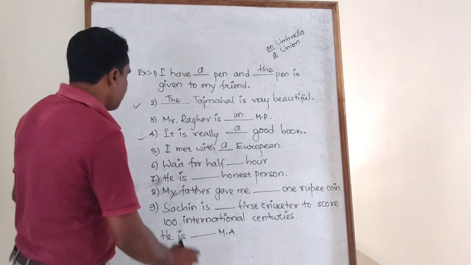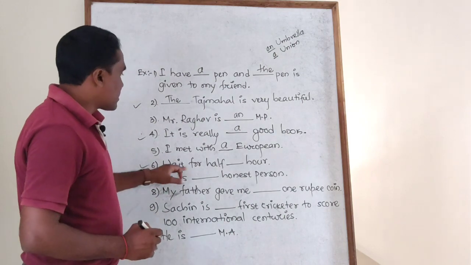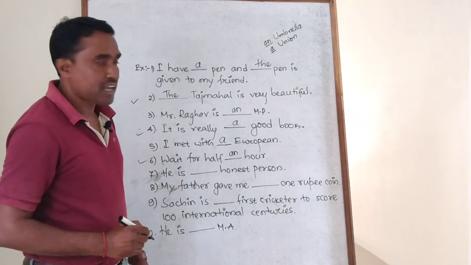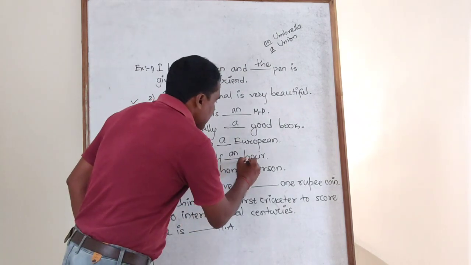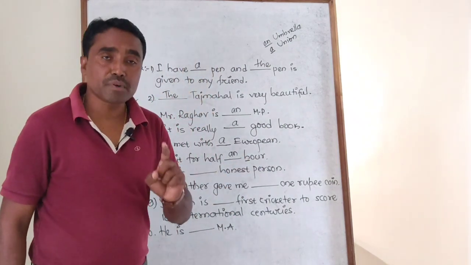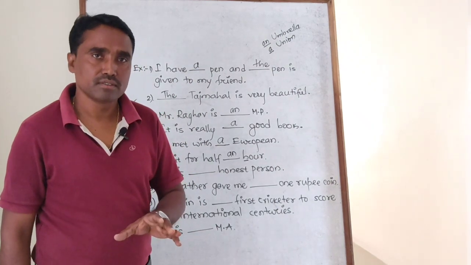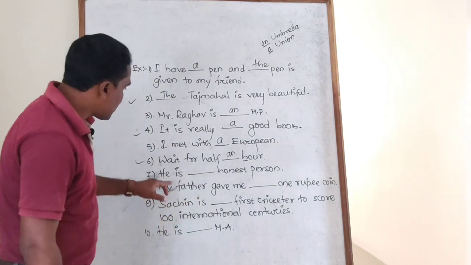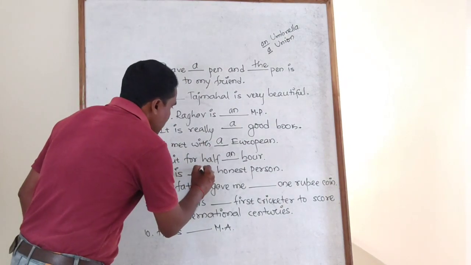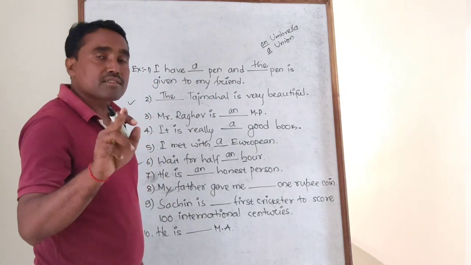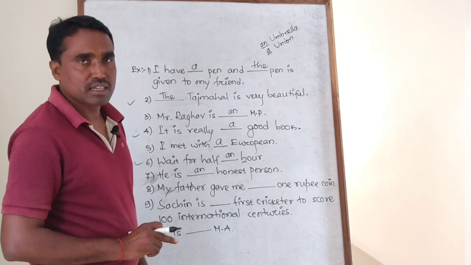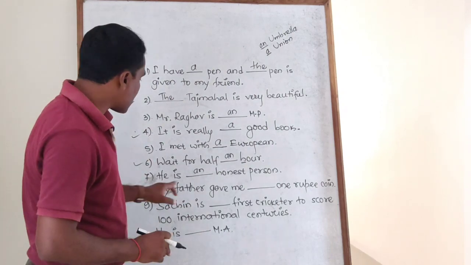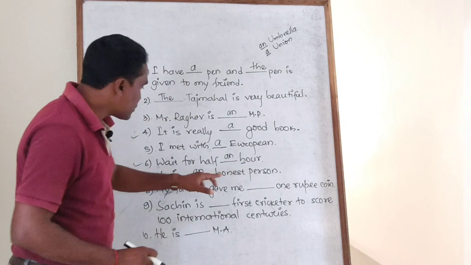Come to the next point. Sixth one, wait for half. You should write here an: half an hour. H is silent here. You should not pronounce it as 'hour' with an h; it is wrong. You need to pronounce it as half an hour. Take the same example: he is an honest man. You should read it as 'onest', not with an h, otherwise you are wrong. So we need to use an here.